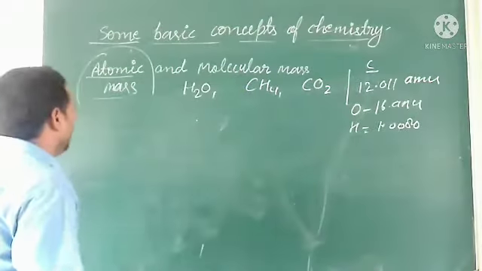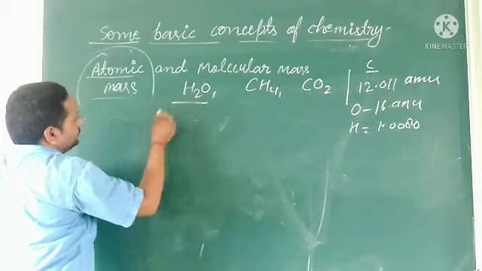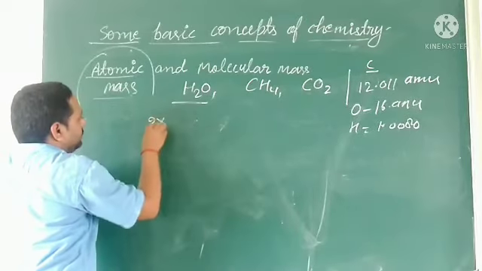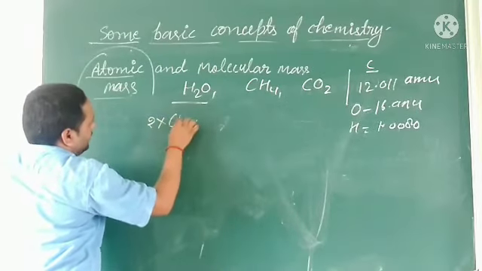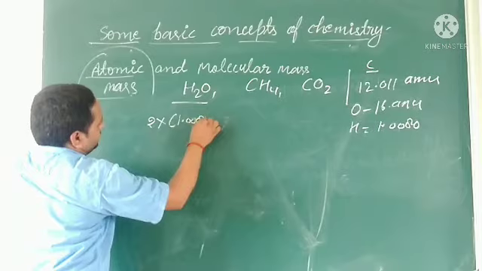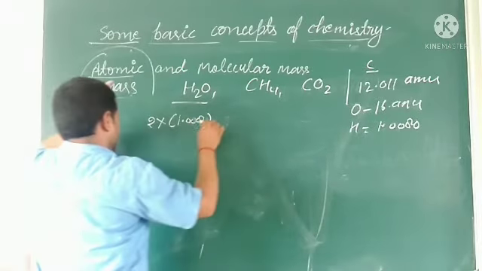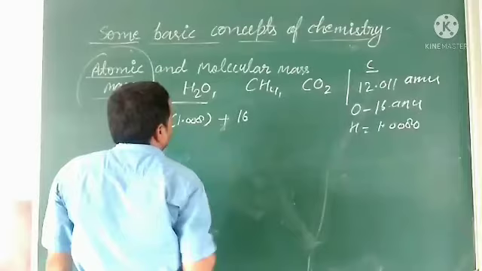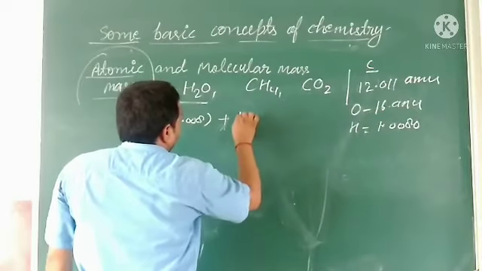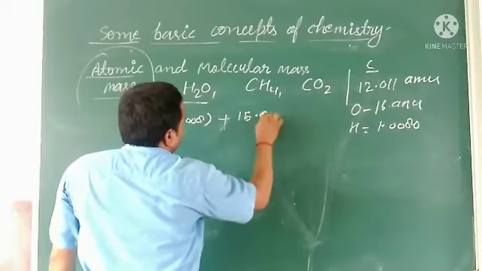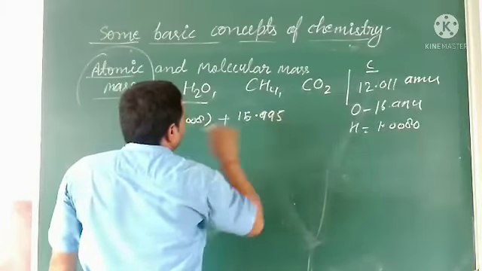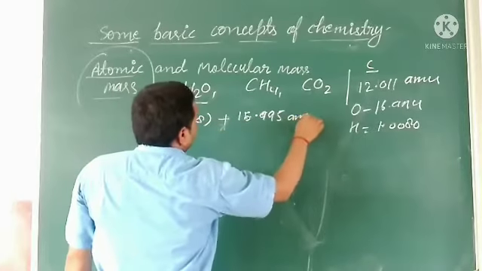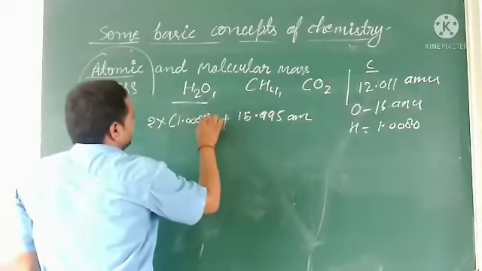So let us see the molecular weight of H2O: 2 into 1.008 plus oxygen, 15.995. These values are in AMU, that is, in u.